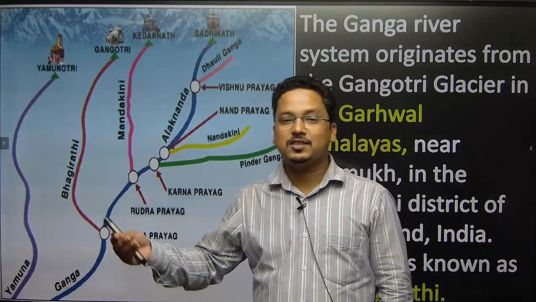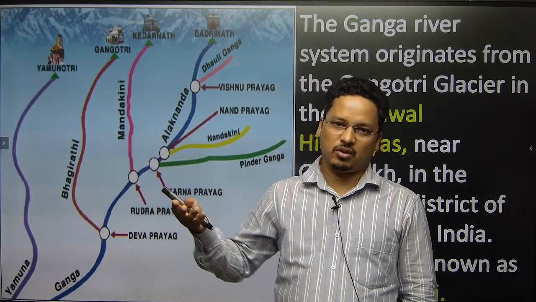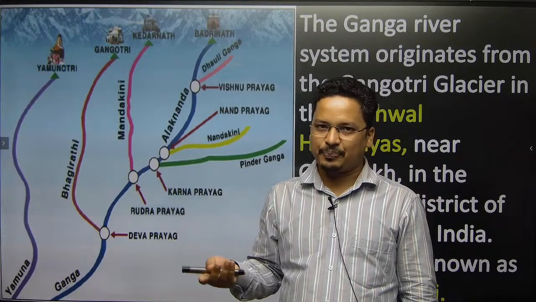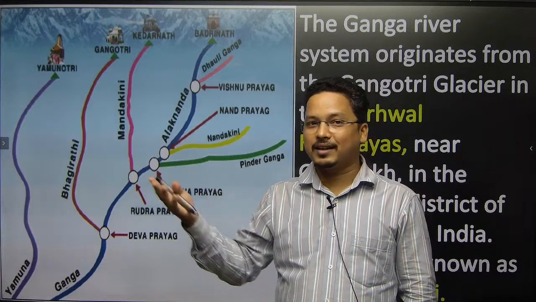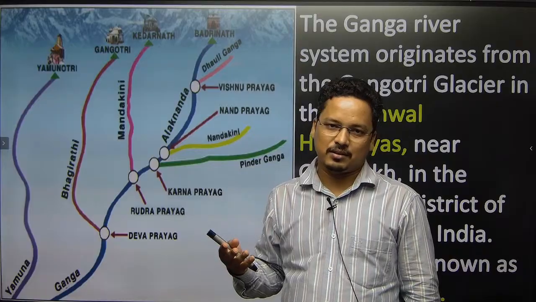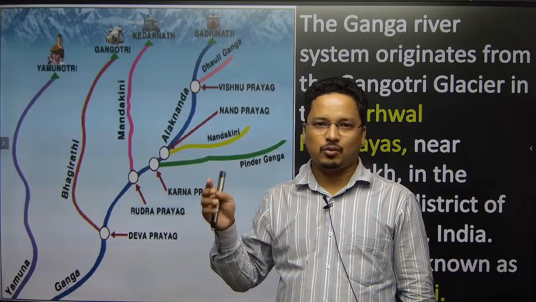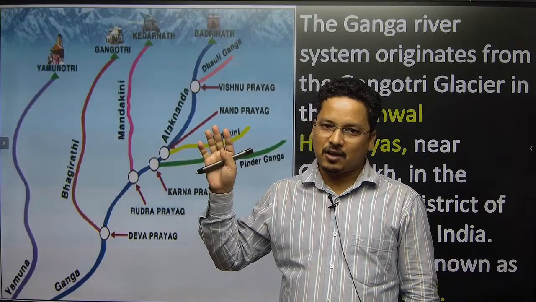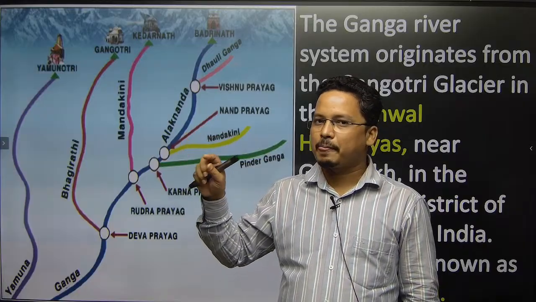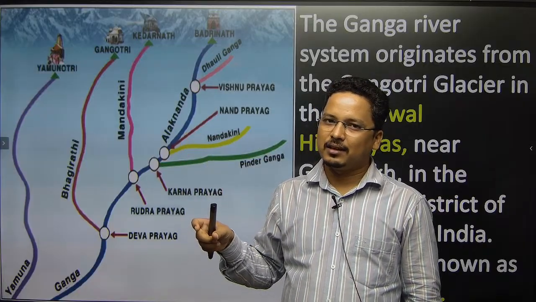In Uttarakhand we call it Bhagirathi, which originates from the Gomukh glacier, from the Garhwal region of Uttarakhand. That is the Garhwal region of Uttarakhand. I would say that Bhagirathi is the blue water.